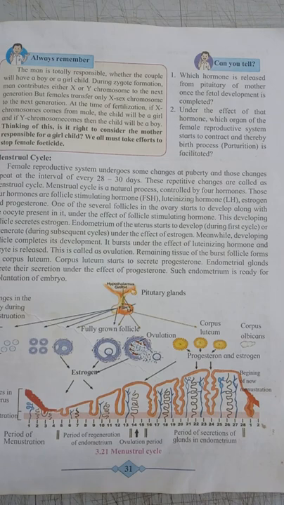These processes go on simultaneously. Follicles start developing in the ovary along with the oocyte under the effect of the follicle stimulating hormone, and these developing follicles secrete estrogen. Due to this estrogen, the endometrium of the uterus also starts developing.